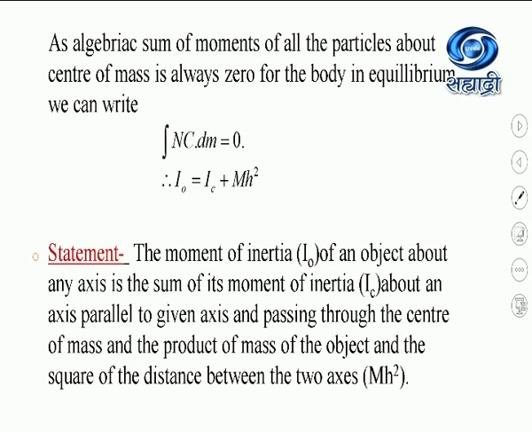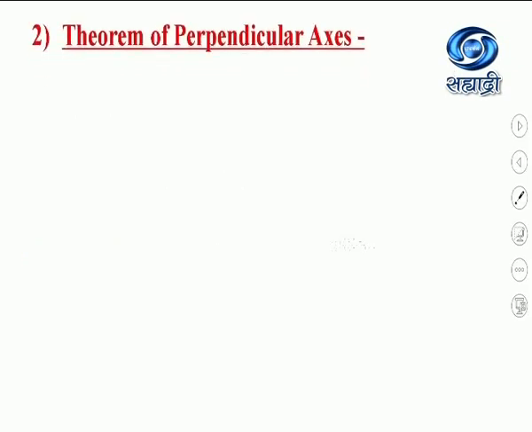So I will revise it again. The moment of inertia of an object about any axis is the sum of its moment of inertia about an axis parallel to the given axis and passing through the center of mass, and the product of the mass of the object and the square of the distance between the two parallel axes. So this is the theorem of parallel axes. After that we will see what the theorem of perpendicular axis is.